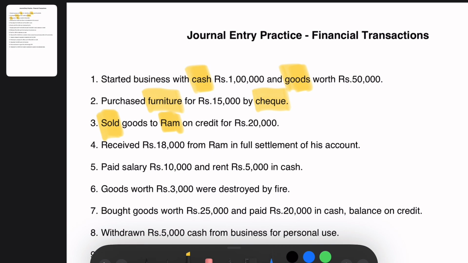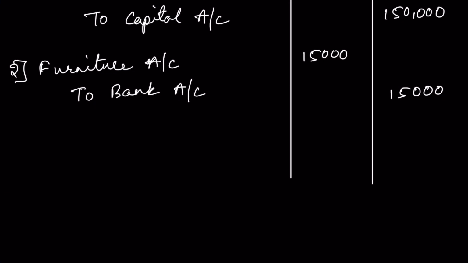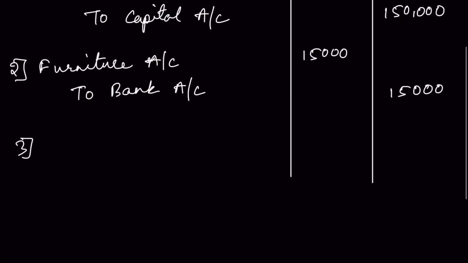As per the golden rule, for a personal account we are supposed to debit the receiver and credit the giver. And here we are selling goods of rupees 20,000, so the sales account will be getting credited. Goods are something that is tangible and it is going out of your inventory in the form of a sale. So sale is always a credit transaction. Always remember this, sale is always a credit transaction. Sales return is always a debit transaction, but sales is always something that is to be credited, right?